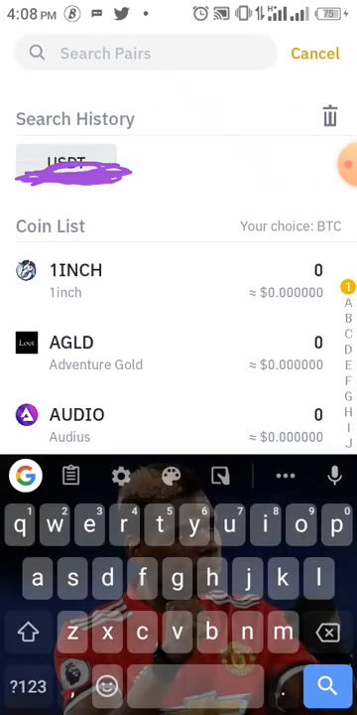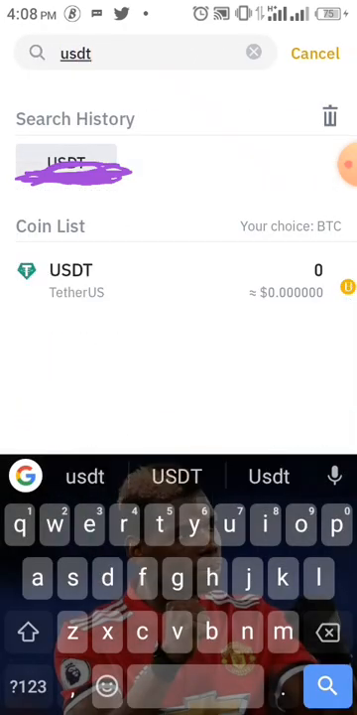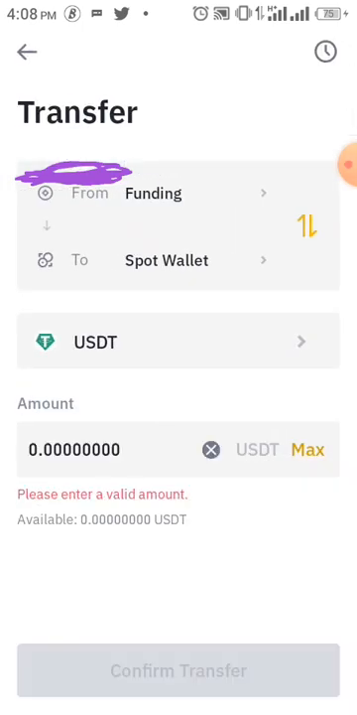You can search for USDT. You click on it. When you click on it, click on max. Then click on confirm transfer. It will go to your spot wallet.